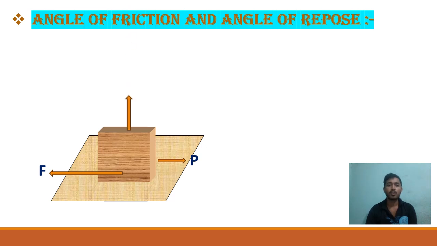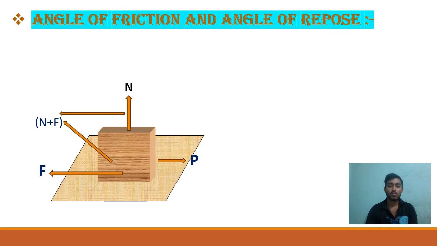The normal is acting in the upward direction, and the resultant between the friction and the normal is acting in this direction, and the friction is also there as per vector rules.